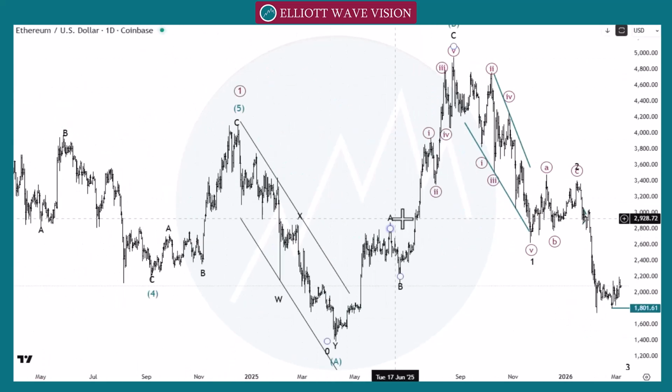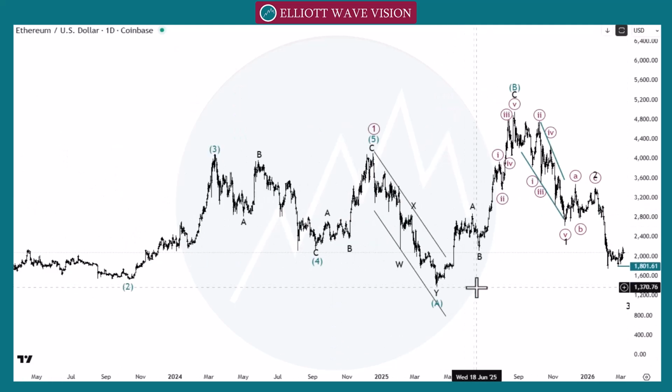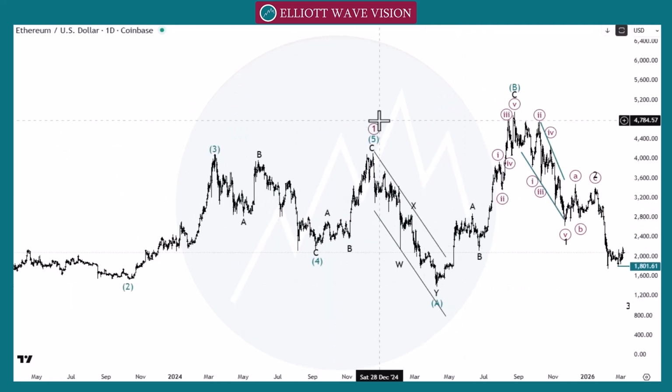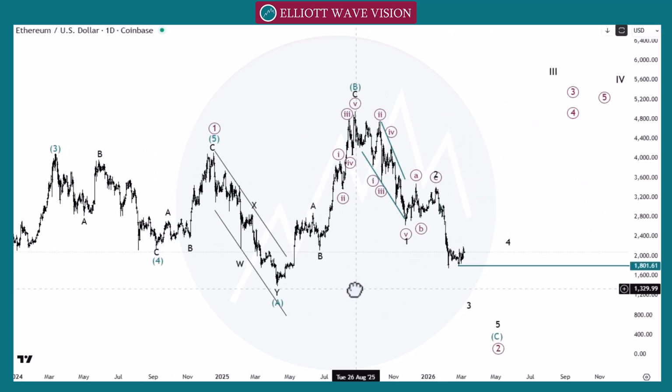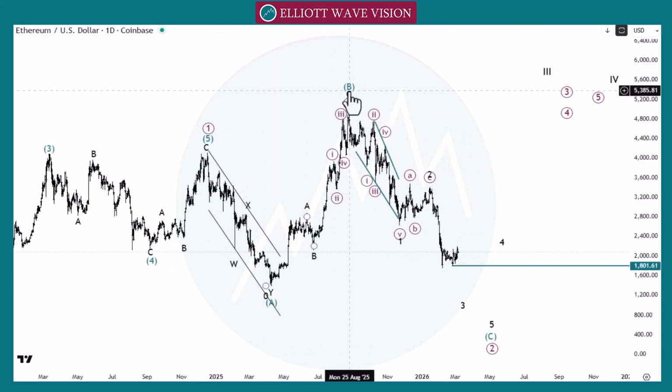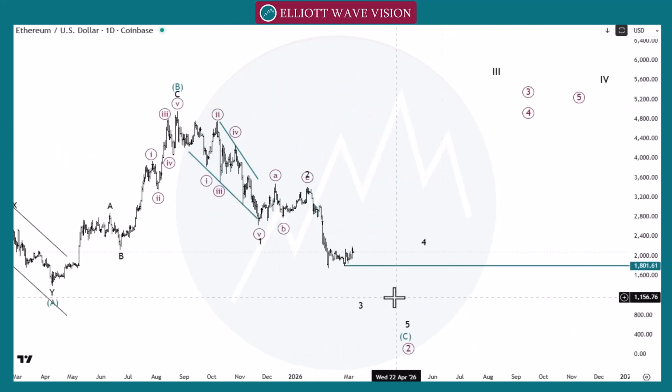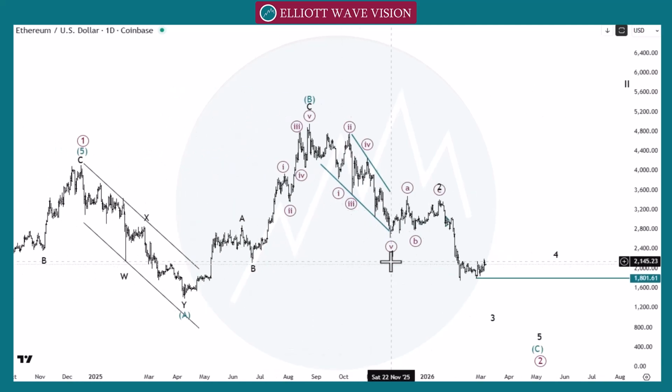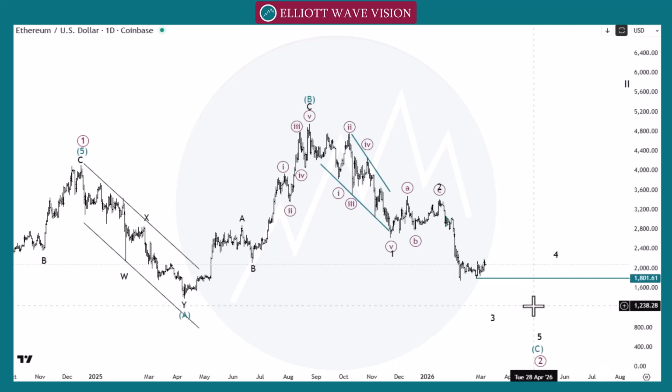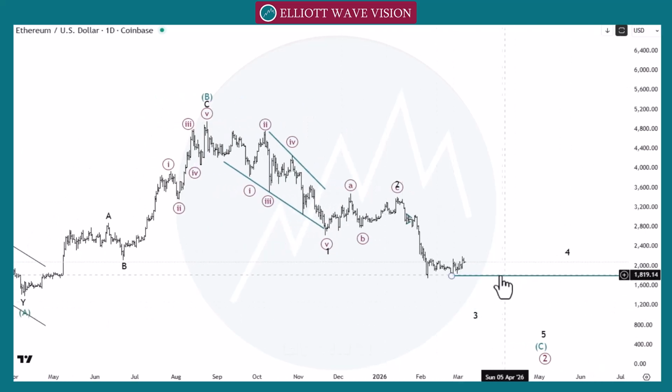So in Ethereum, after this brown wave 1, we count this structure as a wave A, wave B and wave C. Now we are looking for this black wave 1, black wave 2 and then black wave 3, 4 and 5. So we are looking for the bearish side.